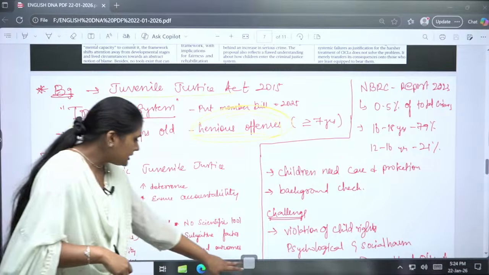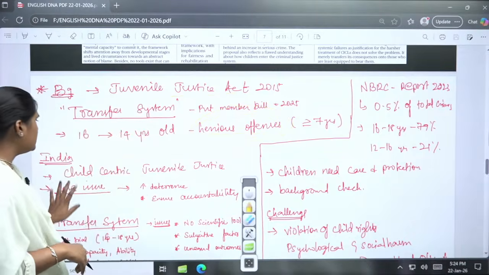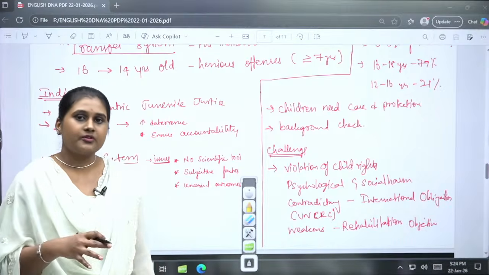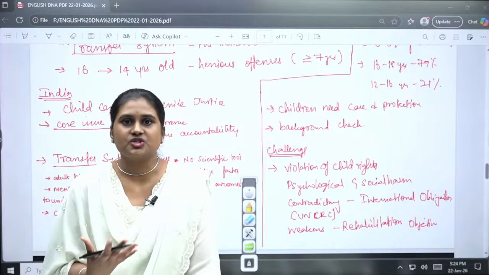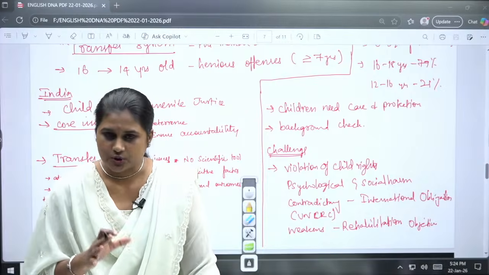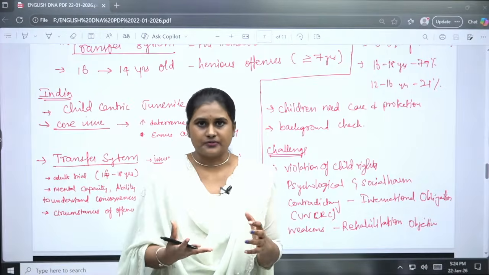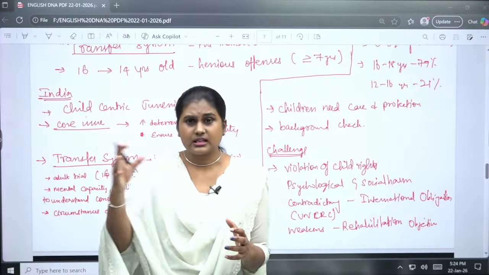In India right now we are following a child-centric juvenile justice, so we will not be harsh towards the child juvenile. Instead, if any child has committed an offence, we treat them with rehabilitation.